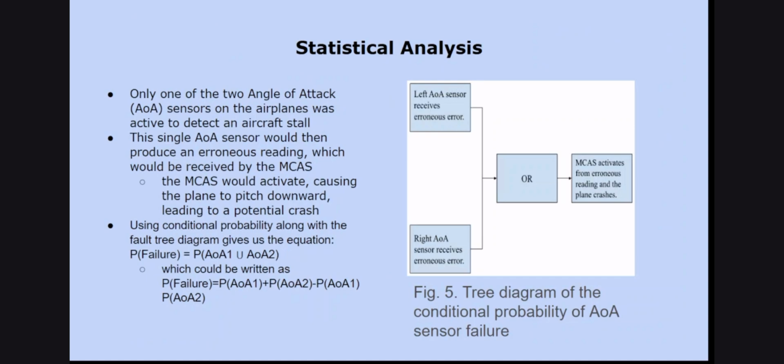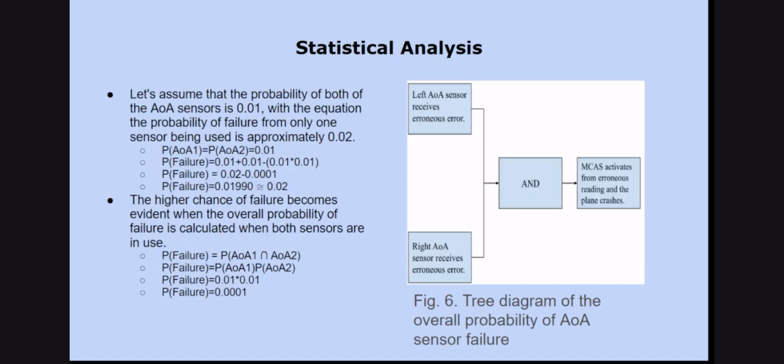The equation came out to be the probability of failure is equal to the probability of the first sensor receiving an error reading plus the probability of the second sensor receiving an error reading minus the probability of the first sensor times the probability of the second sensor. Now let's assume that the probability of each sensor receiving an error reading is 0.01. Plugging that number into the equation gives us about a 0.02 probability of failure, which is quite high,